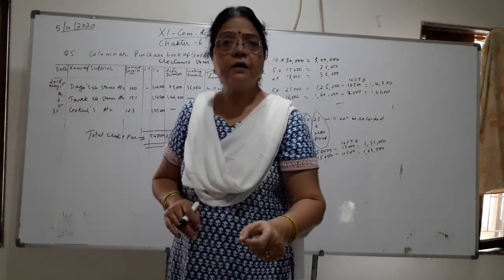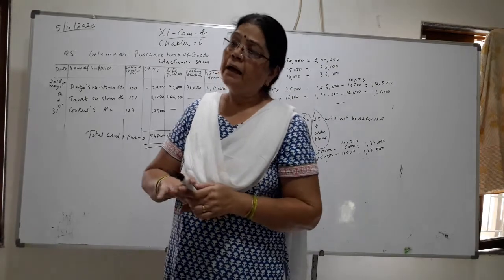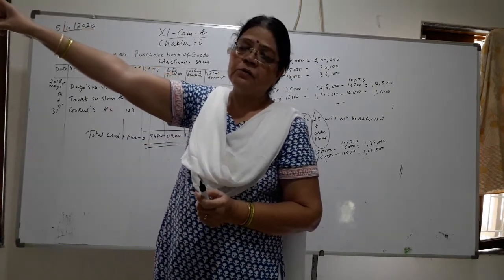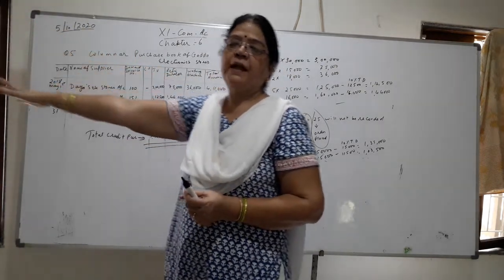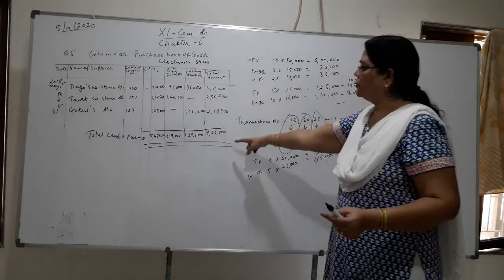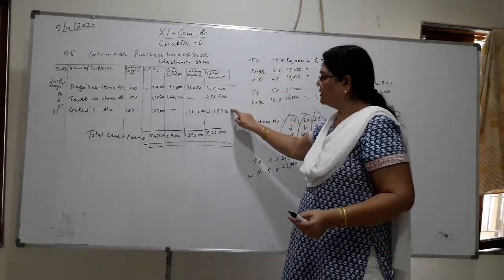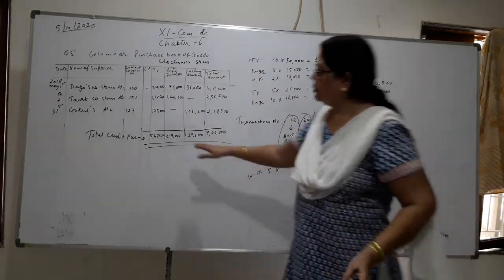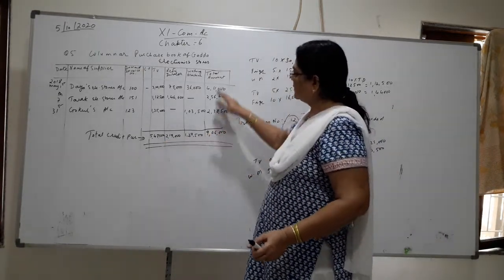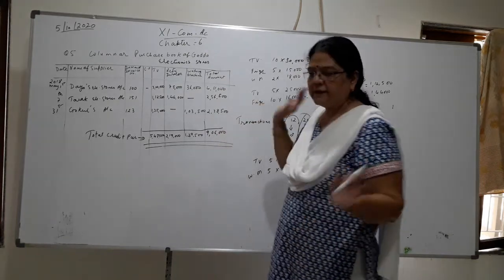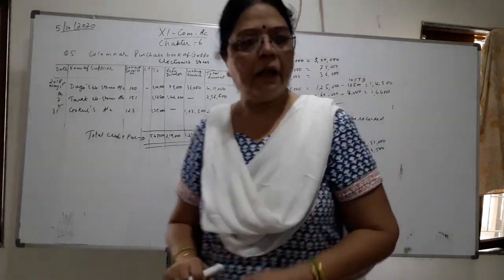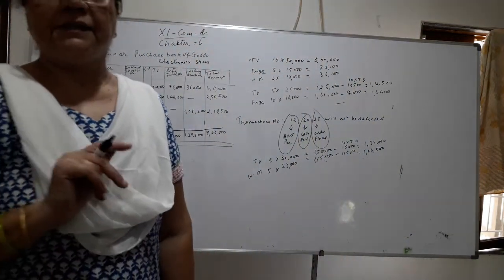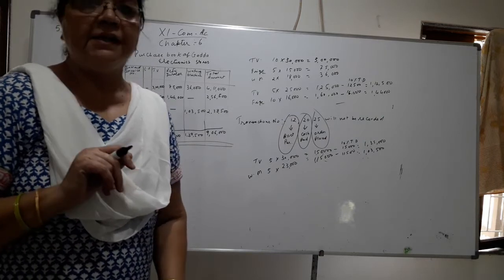Means goods wise also you will come to know, and how much to pay to each supplier, you will come to know from this amount and from this amount. If you do the total of this, you will get this. So how much I have to pay for May month? 9,06,000. So it is very easy.